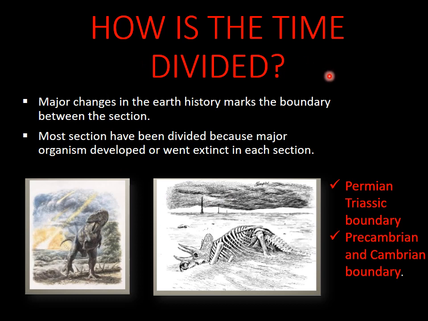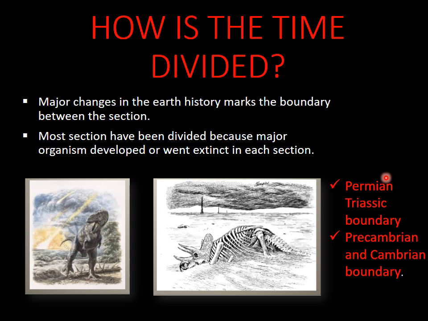So how is that time divided? On the basis of major changes in the earth history, there is a boundary between the two sections. On the basis of the earth history, and on the basis of evolution and extinction, there is a boundary between the two sections. The most important examples of the boundary are the Permian-Triassic boundary and the Precambrian-Cambrian boundary.